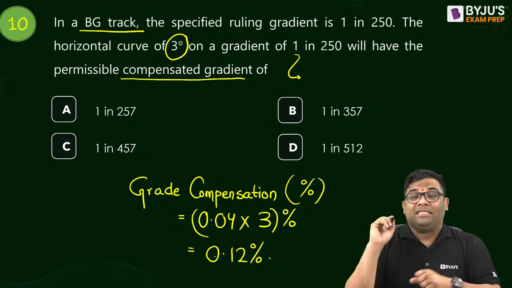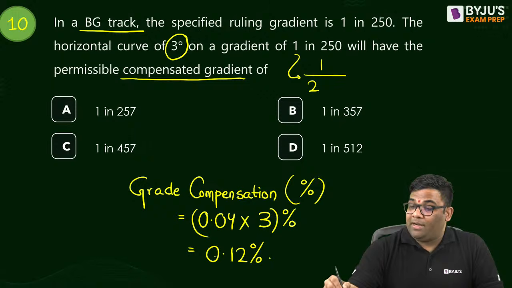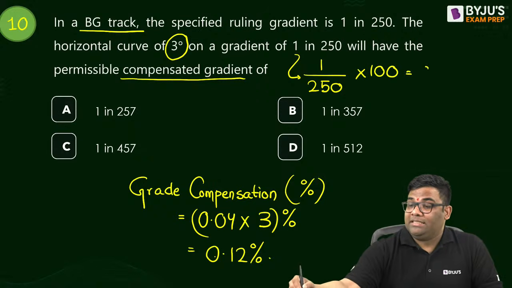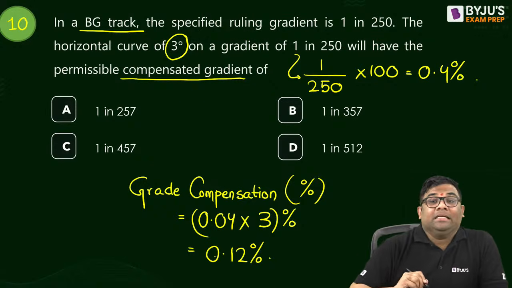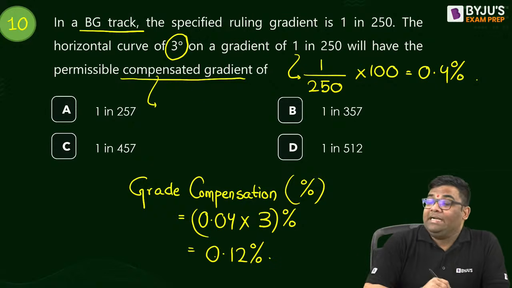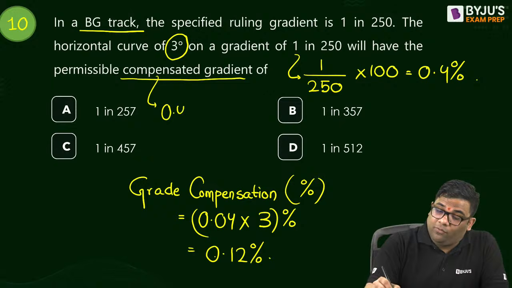This 1 in 250 is how much? Actually this is 1 by 250 into 100, that is equal to 0.4%. So what will be the compensated gradient? The initial one, that is 0.4, minus the reduction, that is the grade compensation, giving me how much?